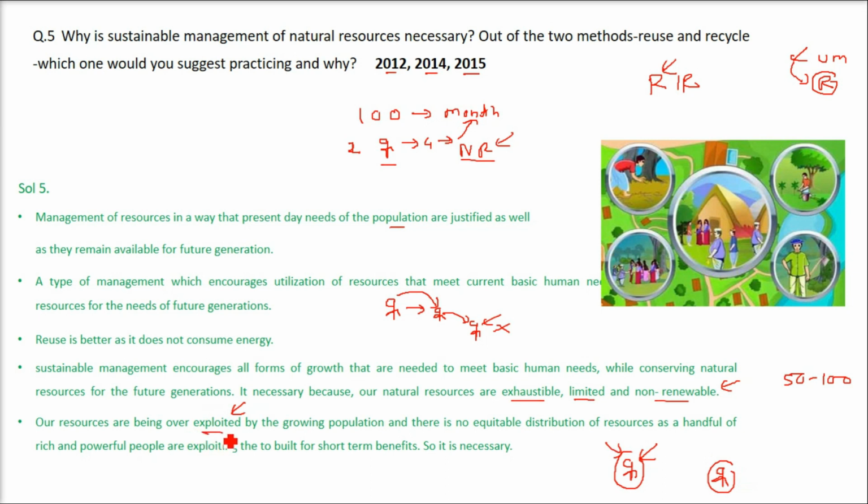So the overexploitation, that is shoshan of resources, is taking place because of one more aspect, the growing population, and there is no equitable distribution of resources. As I said, a handful of rich and powerful people, who have money in their pockets, are overexploiting the benefits just for short-term gain or fun. So it is necessary to have sustainable management.